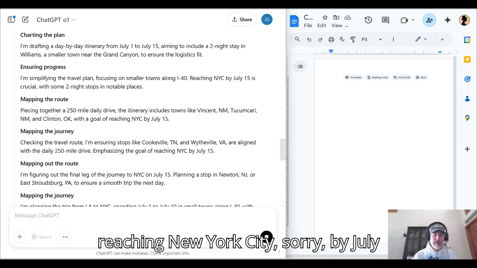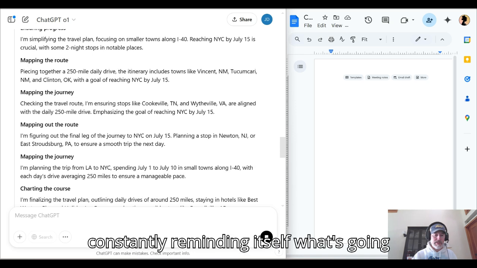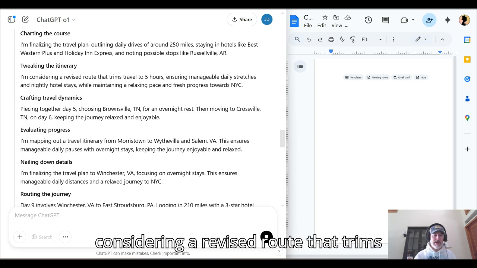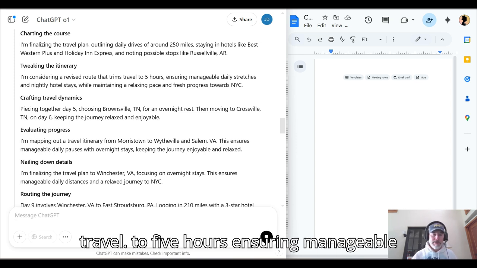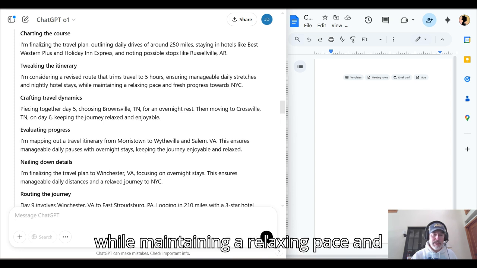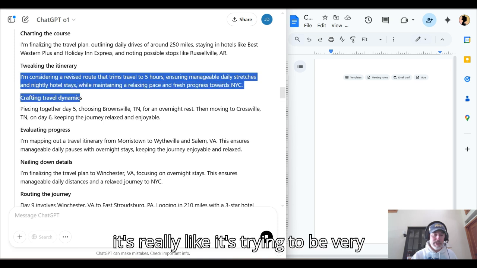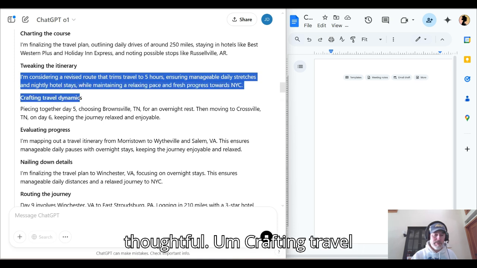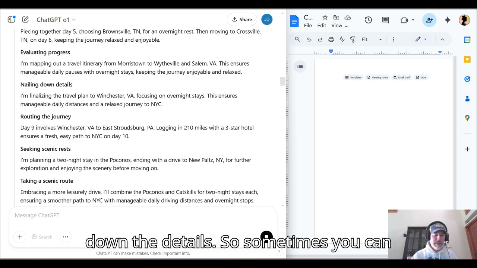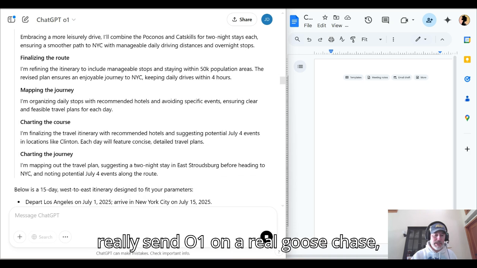Reaching New York City by July 15th is crucial, with some 2-night stops in notable places. So it's constantly reminding itself what's going on. Tweaking the itinerary. I'm considering a revised route that trims travel to 5 hours, ensuring manageable daily stretches and nightly hotel stays while maintaining a relaxing pace and fresh progress towards NYC. Dude, it's really trying to be very thoughtful. Crafting travel dynamics, piecing it together, nailing down the details. So sometimes you can really send O1 on a real goose chase.